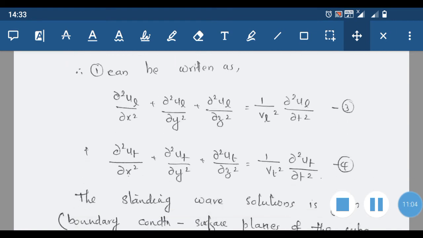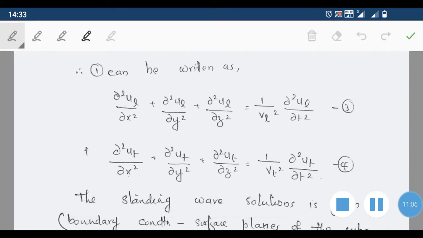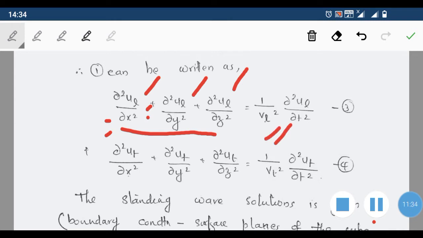So in that case we can write the equations as a combination of three parameters. The equation 1, which we have already written for this wave equation, can be split into three components in three dimensions: ∂²uL/∂x² plus ∂²uL/∂y² plus ∂²uL/∂z², where uL stands for the displacement in the longitudinal direction, and that will be equal to 1 by vL² into ∂²uL/∂t².